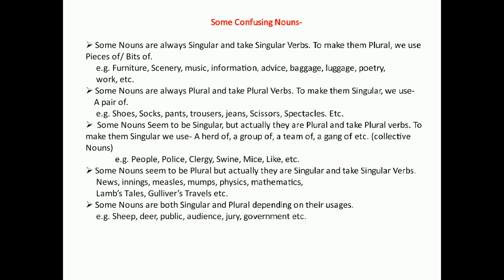See here, there are some nouns that seem to be plural, but actually they are singular and take singular verbs. For example, news, innings, measles, mumps, physics, mathematics, Lamb's Tales, Gulliver's Travels. These nouns end with s or es. What we know is that the noun in its original form is generally singular, and a noun ending with s or es is plural.